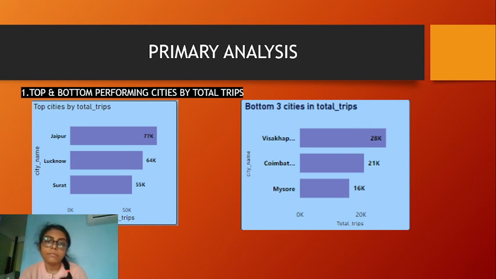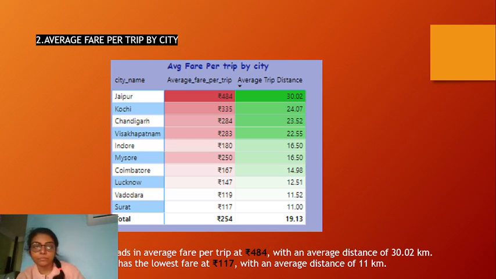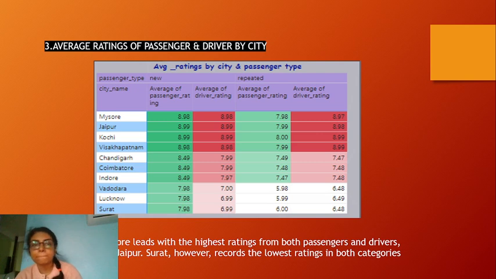Now moving on to the primary analysis, the top and bottom performing cities. The top cities are Jaipur, Lucknow, Surat, and the bottom cities are Vishakhapatnam, Coimbatore, and Mysore. For the average fare per trip, Jaipur is a costlier city, so its average fare per trip is much higher, whereas Surat is the lowest.